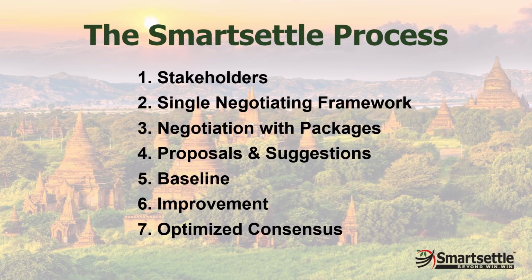Here's a quick overview of the Smartsettle process, summarized in 7 key steps. Identify the stakeholders. Document their common ground and interests in a single negotiating framework. Create a comprehensive model that lets parties exchange complete proposal packages. Describe preferences so a neutral site can use that information to generate fair suggestions. Reach a baseline agreement. Capture any remaining value still on the table. Arrive at an optimized consensus, a result that feels efficient and fair for everyone.